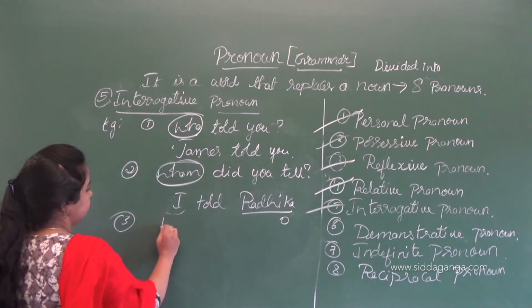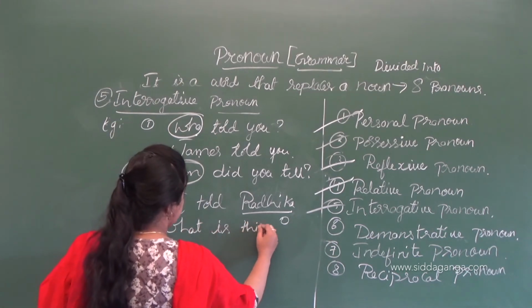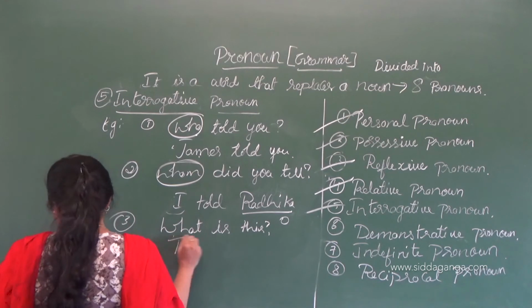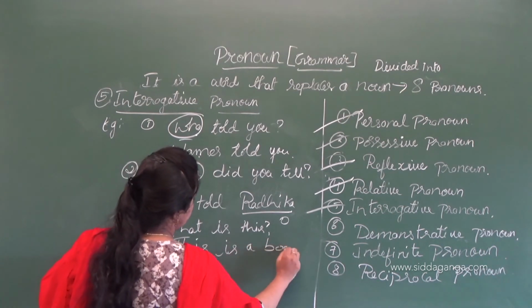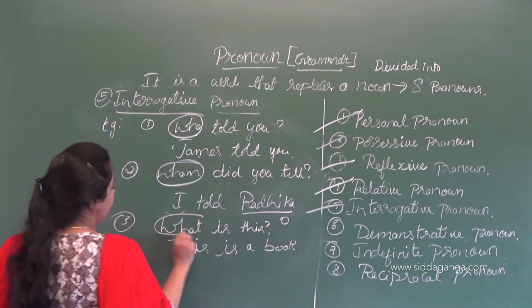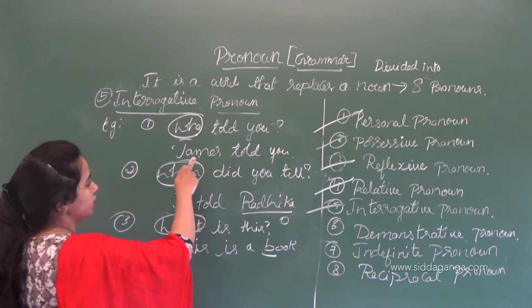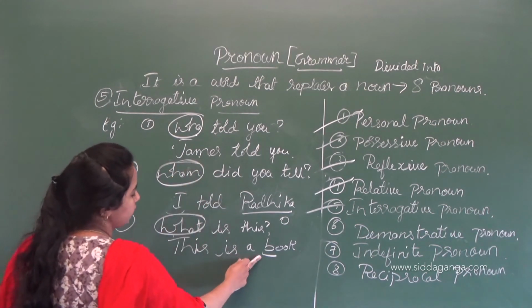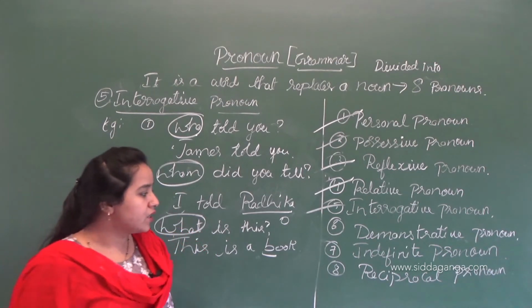Then: What is this? This is a book. It says about a thing. What says about a thing. Here it also says about a person, and here it says about a thing. So these are called interrogative pronouns.